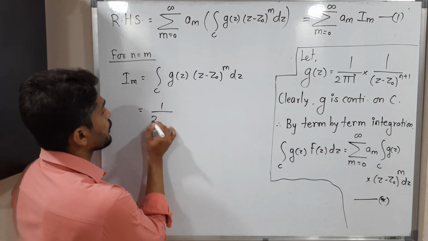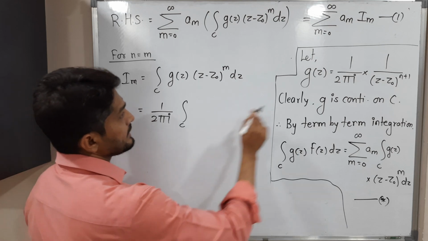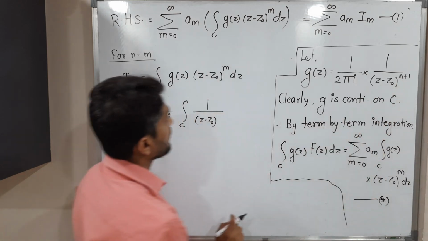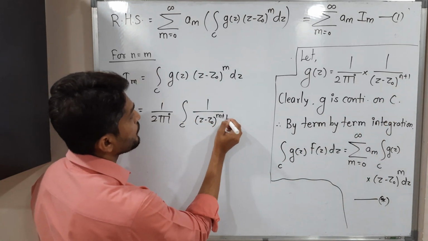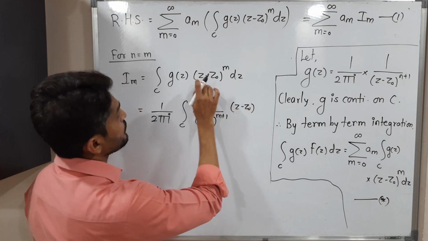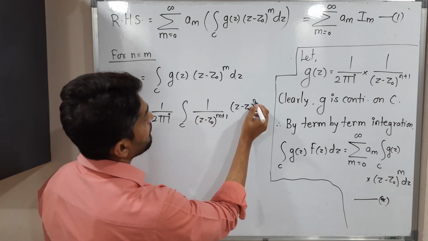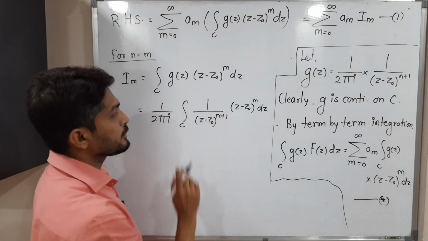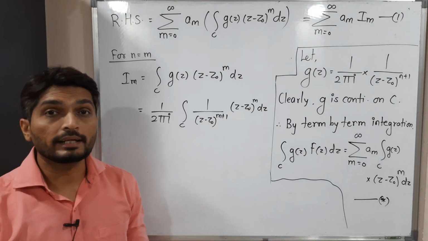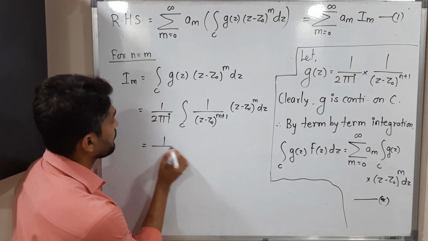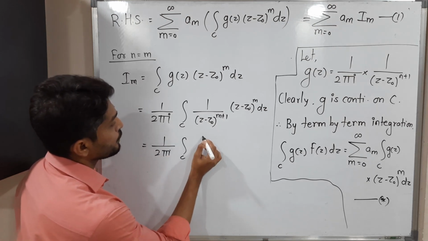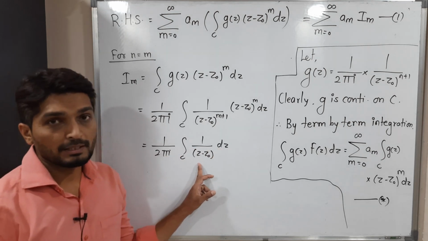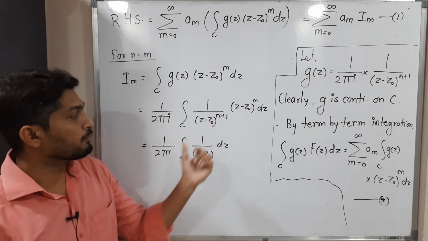1 upon 2 pi I is a constant. You can take it outside. Integration over c, that 1 upon (z minus z naught) raised to what we have, n plus 1. But n is equal to m, so we can write m plus 1. Okay, so g of z I have put here. So this is the bracket we have. So let's write: (z minus z naught) raised to m and (z minus z naught) raised to m plus 1. So the bracket raised to m will get cancelled. And what will we have? 1 upon 2 pi I integration over c. Only one bracket will be remaining in the denominator, right? One bracket is remaining in the denominator, since the bracket raised to m will get cancelled.